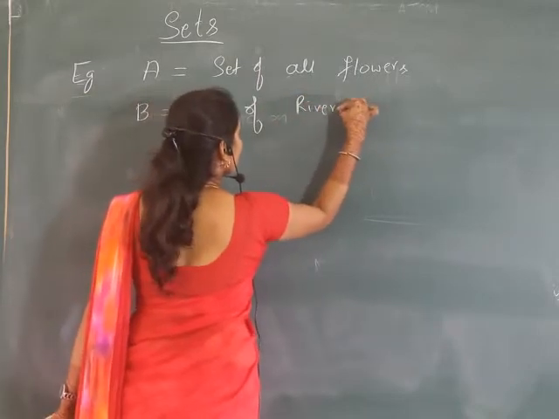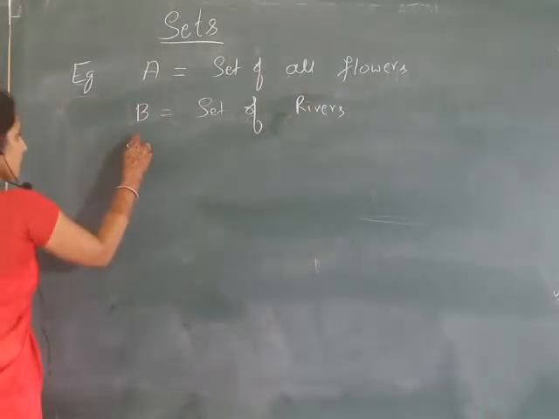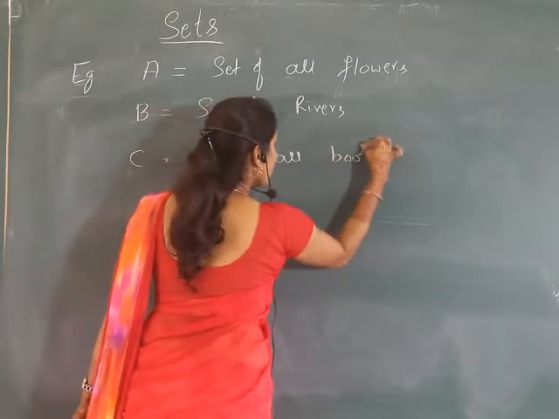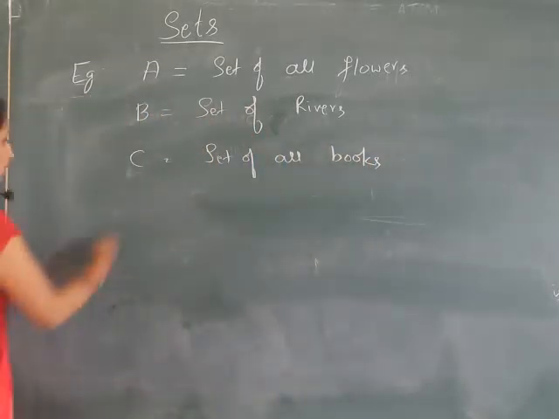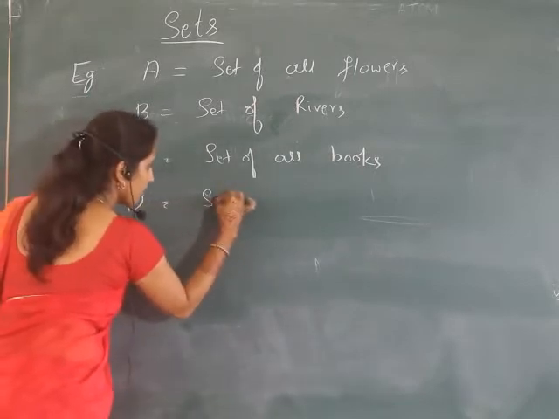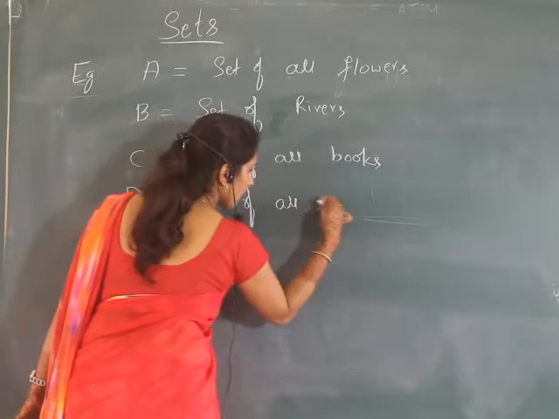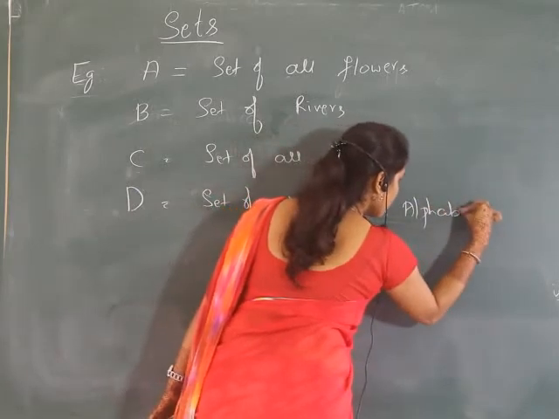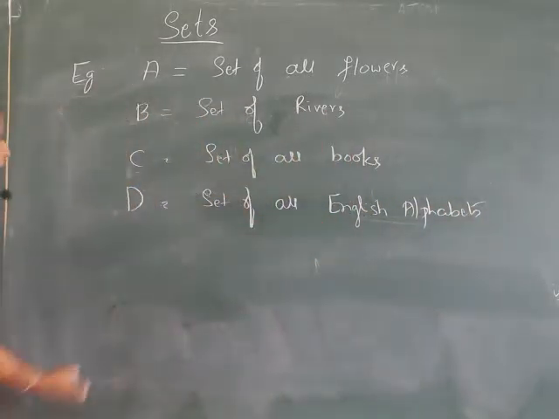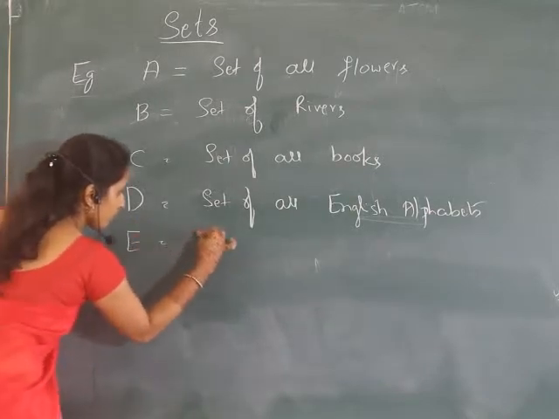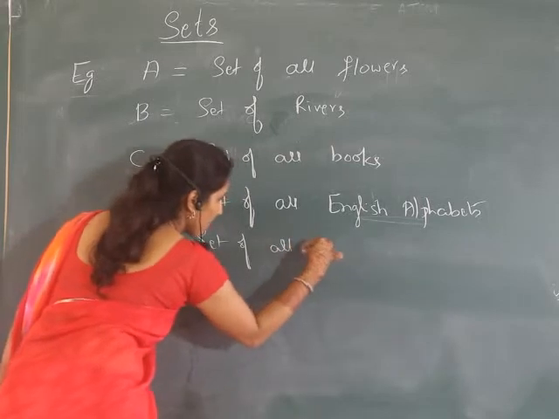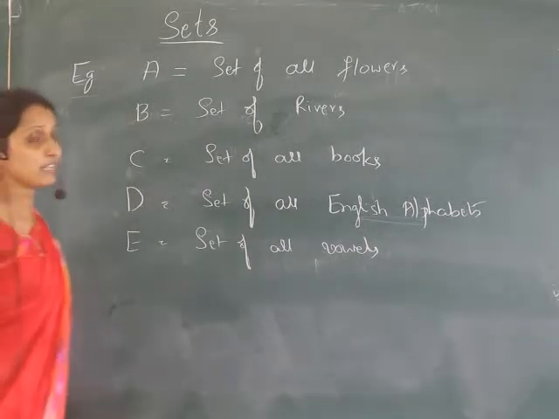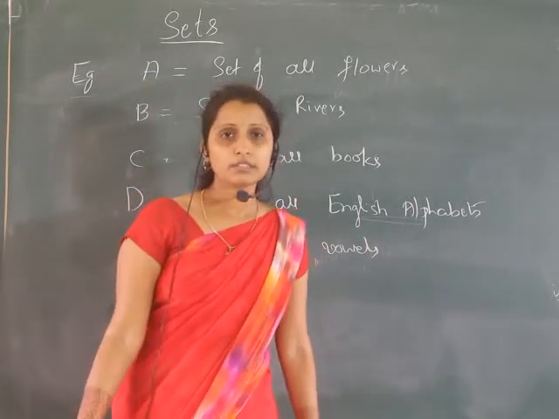Set of rivers I can define, or another, set of all books I can say, or set of all English alphabets I can say, or I can say set of all vowels, or we know that the natural numbers, integers, whole numbers, real numbers are sets.